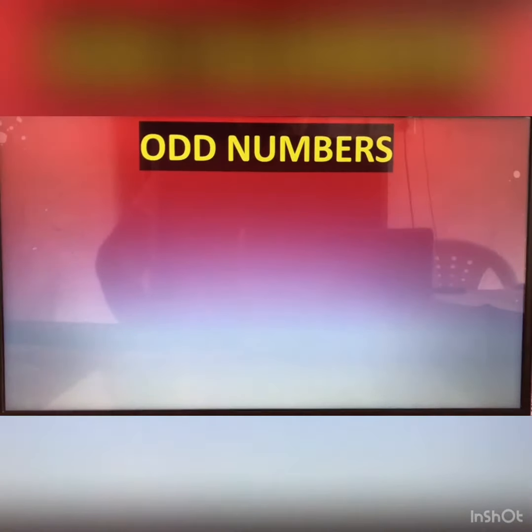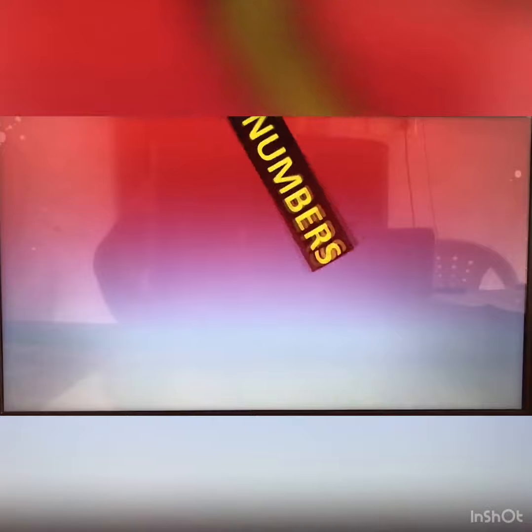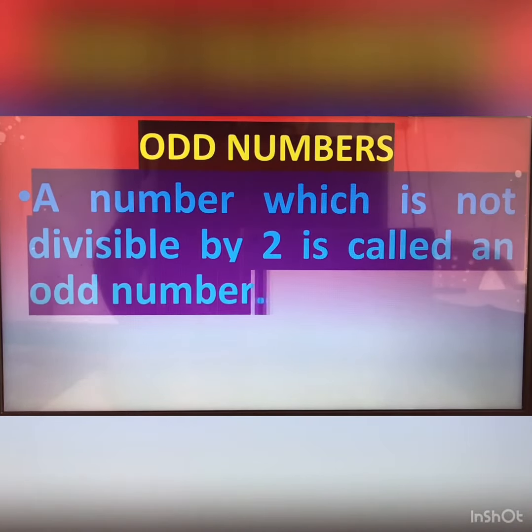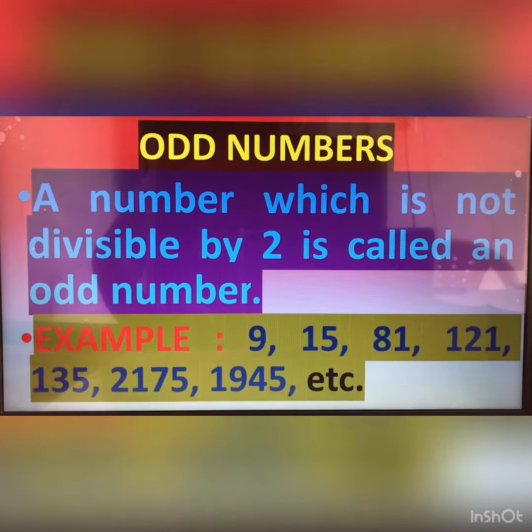Now, what do you mean by odd numbers? Numbers which are not divisible by 2 are called odd numbers. For example, 9, 15, 81, 121, 135 and so on, etc. These numbers are all known as odd numbers because these numbers cannot be divided by 2.